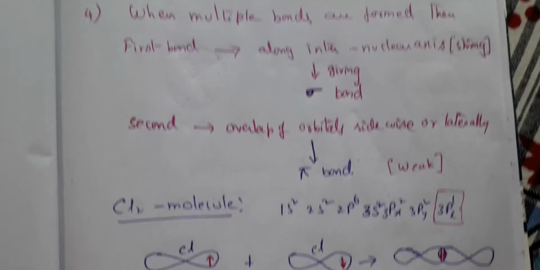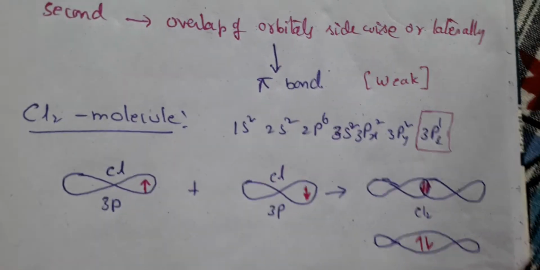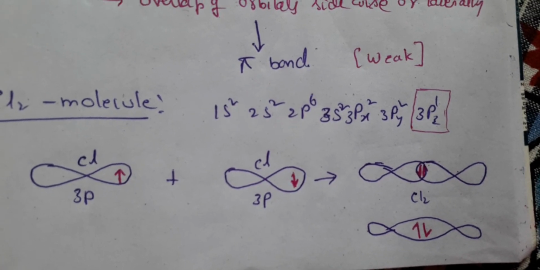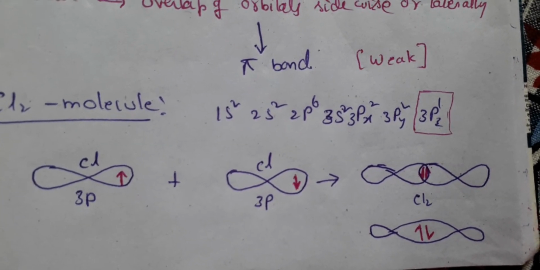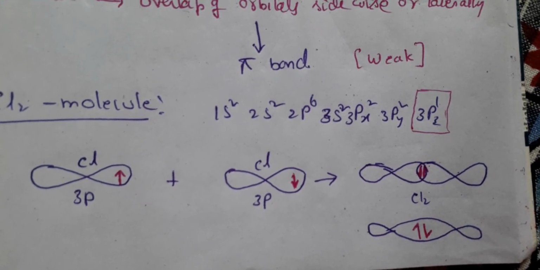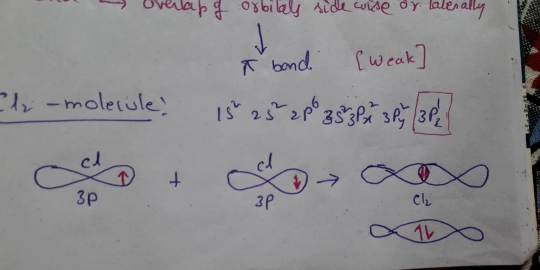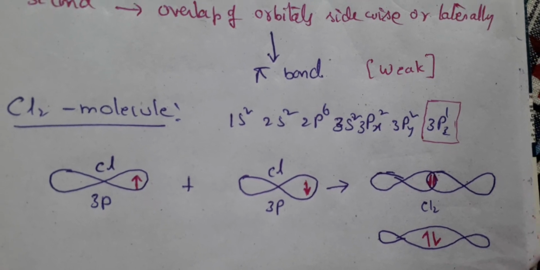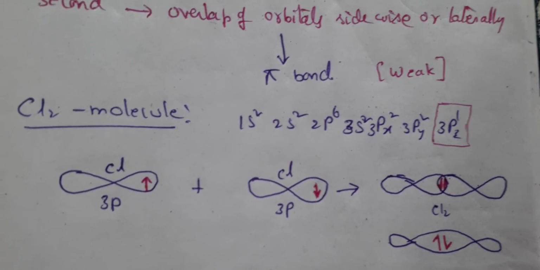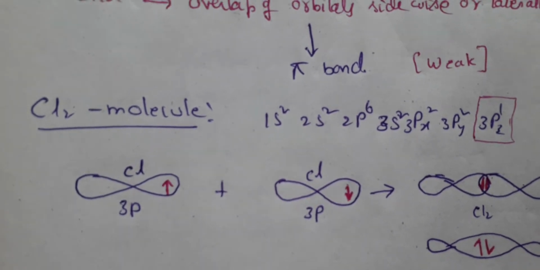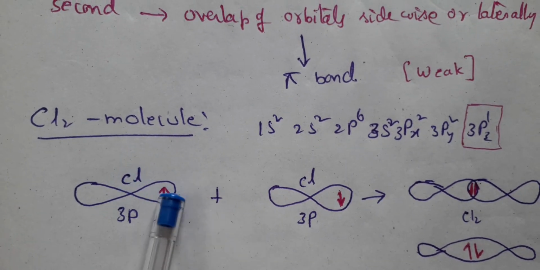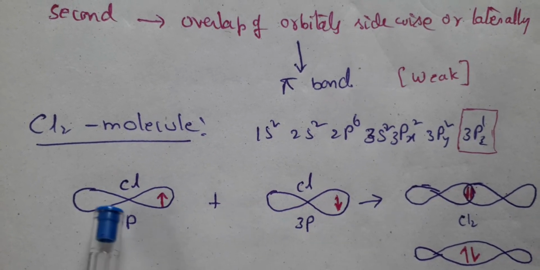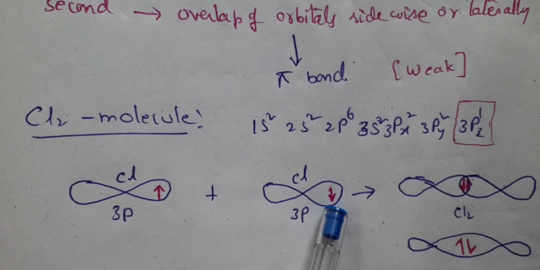Let us see one example, that of the chlorine molecule. What is the electronic configuration of chlorine? 1s2, 2s2, 2p6, 3s2. Coming to the third shell, you have a completely filled s orbital, and px, py are also completely filled. We have only pz with one electron, so the bond will be formed with pz. In one chlorine atom, this 3pz has only one electron with one spin, and the other chlorine will have the opposite spin.